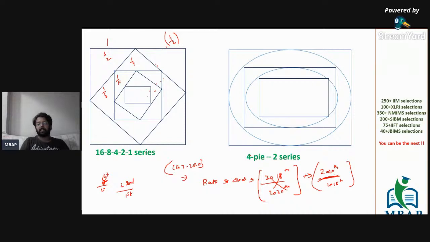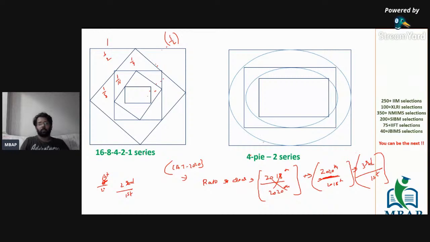Tell me how many triangles are there between 2018 and 2020. There are two triangles, 2019 and 2020 itself. So the given question is the same as finding the ratio of third versus first.